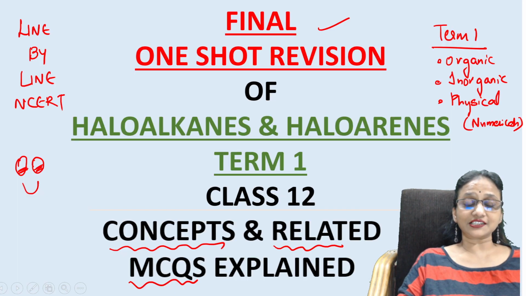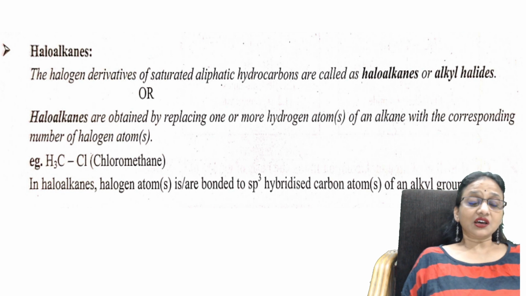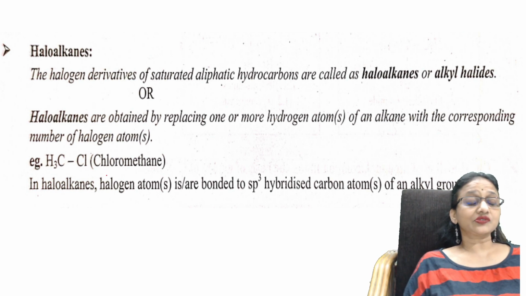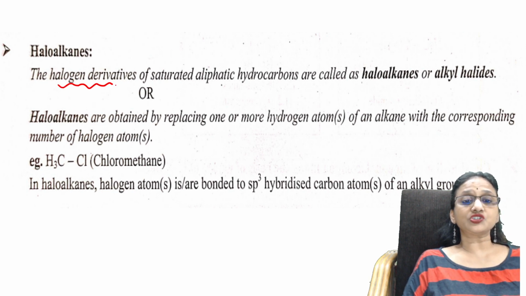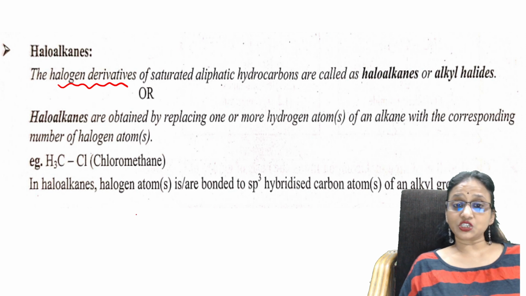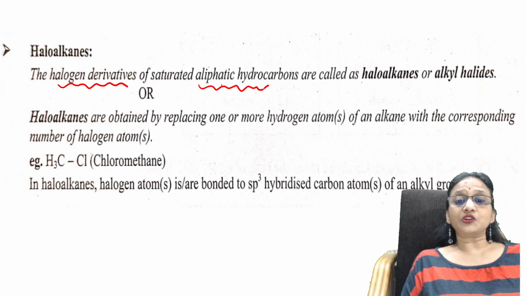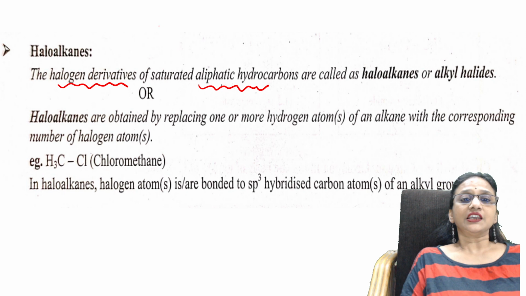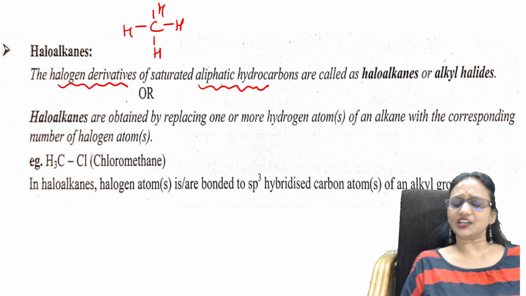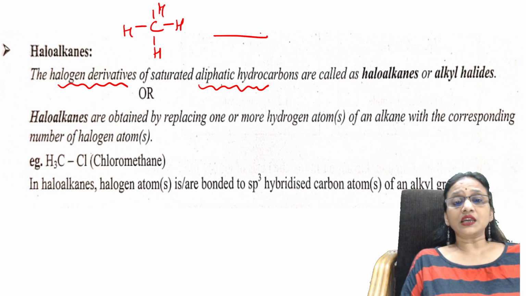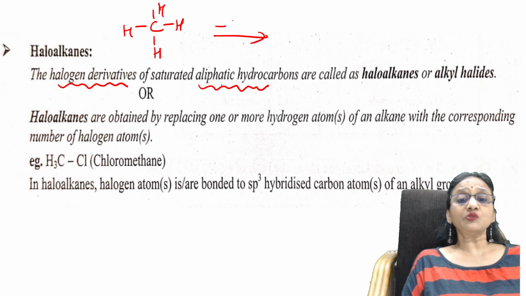First important thing, let us learn the concept. What are haloalkanes? The keywords: haloalkanes are halogen derivatives of aliphatic hydrocarbons. If I take an alkane, the basic hydrocarbon, I remove a hydrogen and add one halogen.